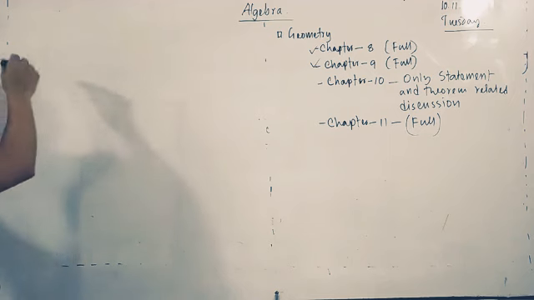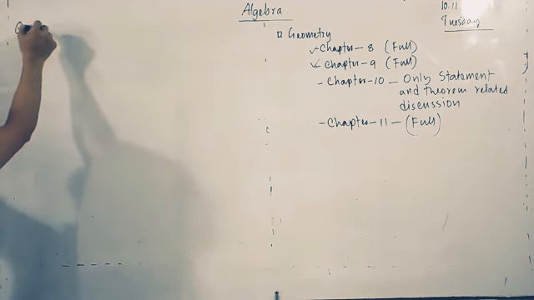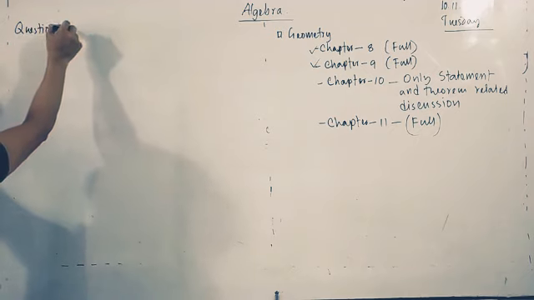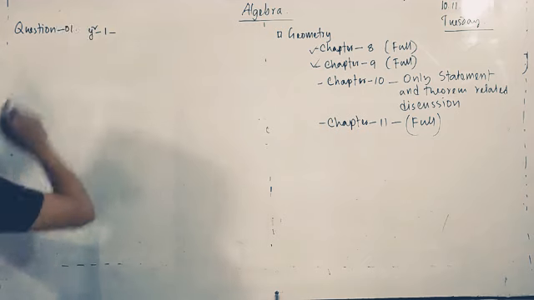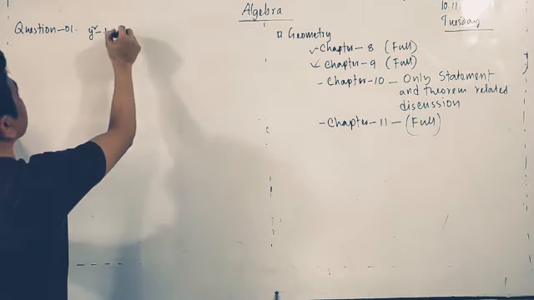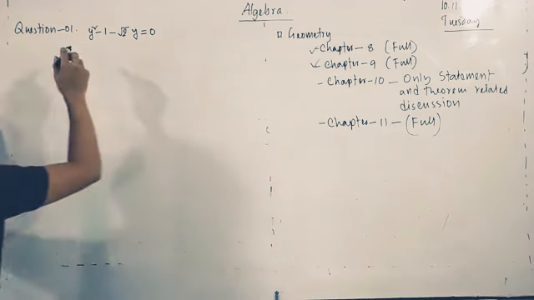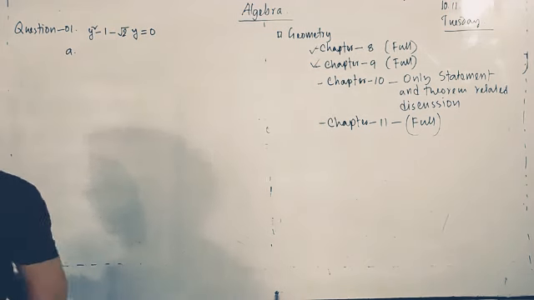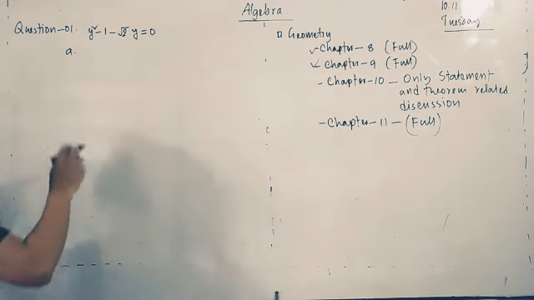Square, question 1: y square minus 1 minus root 2y equals 0. So first, question A is prove that y minus 1 by y equals root 2.